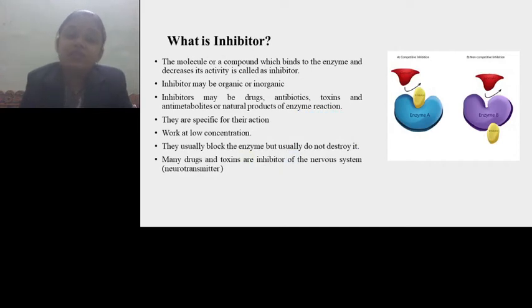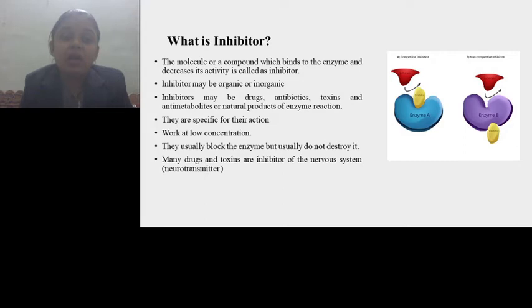Then what is actually an inhibitor? The molecule or compound which binds to the enzyme and decreases its activity is called an inhibitor. Inhibitors may be organic or inorganic. Inhibitors may be drugs, antibiotics, toxins, antimetabolites, or any natural product of an enzyme reaction. Inhibitors are very specific for their action. They can bind only with a specific type of enzyme. Here we can say that a particular enzyme has its special inhibitor.